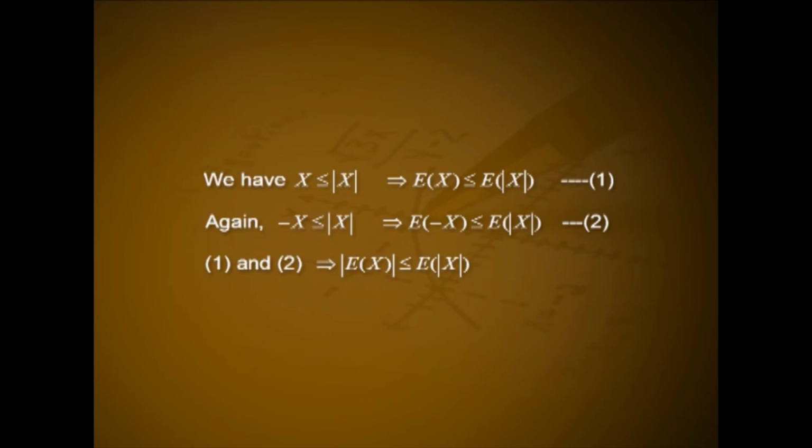For our random variable x, we have modulus of expectation of x less than or equal to expectation of modulus of x, provided the expectations exist. Proof. We have x less than or equal to mod x. This implies expectation of x less than or equal to expectation of mod x. Let it be number 1. Again, minus x less than or equal to mod x. This implies expectation of minus x less than or equal to expectation of mod x. Let it be 2. 1 and 2 imply modulus of expectation of x less than or equal to expectation of mod x.